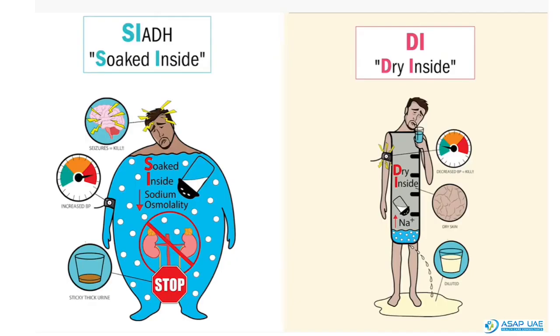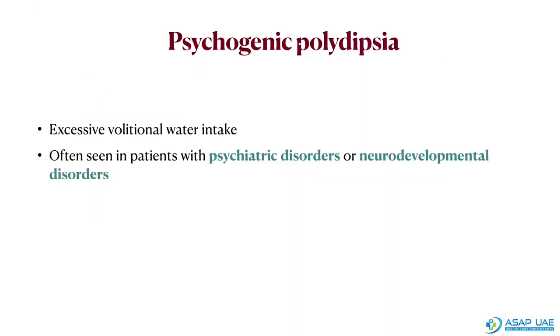We can remember both these conditions with the help of this figure. In SIADH, SI means soaked inside, and in diabetes insipidus, DI means dry inside. As we discussed before, in psychogenic polydipsia, there is excessive volitional water intake, and it's often seen in patients with psychiatric disorders or neurodevelopmental disorders. So in the question, it will be clearly mentioned about a psychiatric disorder or a neurodevelopmental disorder.